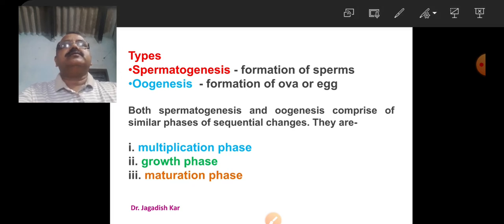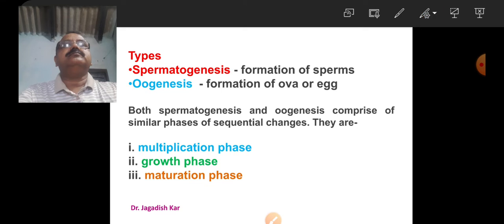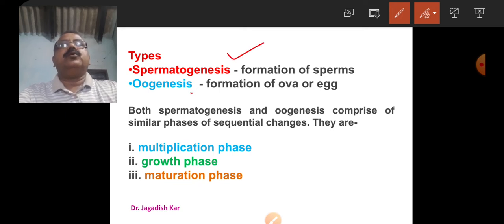Let us discuss what the types of gametogenesis are. Gametogenesis is of two types. One is spermatogenesis and the other is oogenesis. Spermatogenesis is the formation of sperms, while oogenesis is the formation of ova or eggs.